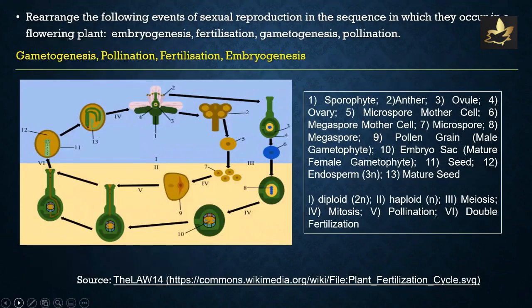Rearrange the following events of sexual reproduction in the sequence in which they occur in a flowering plant: embryogenesis, fertilization, gametogenesis, pollination. The sequence is gametogenesis precedes pollination, which precedes fertilization, and towards the end we have embryogenesis.